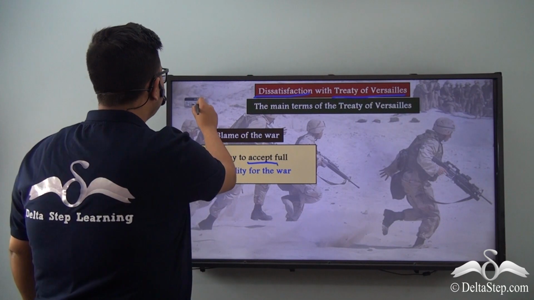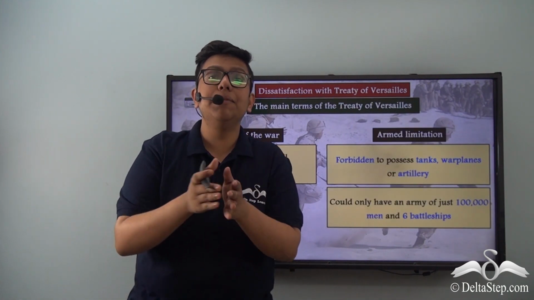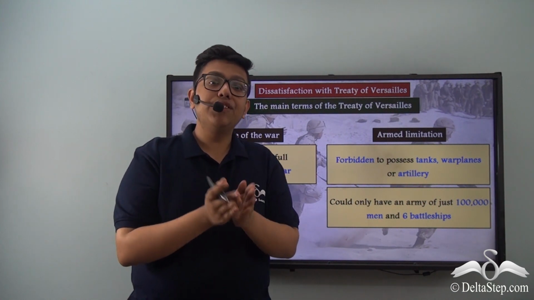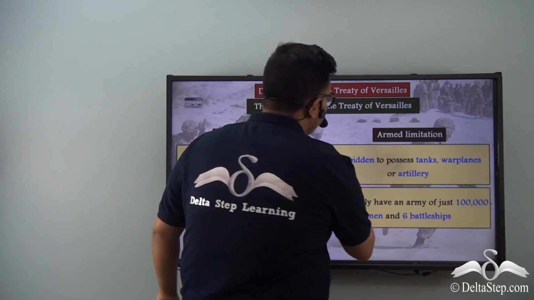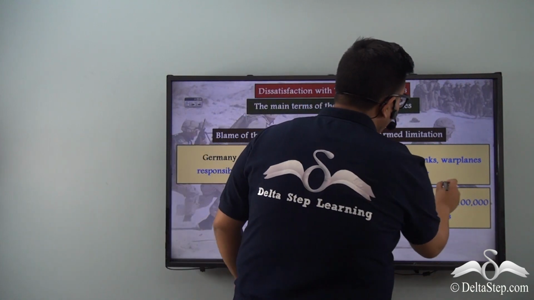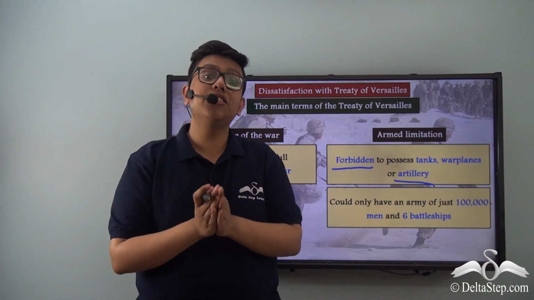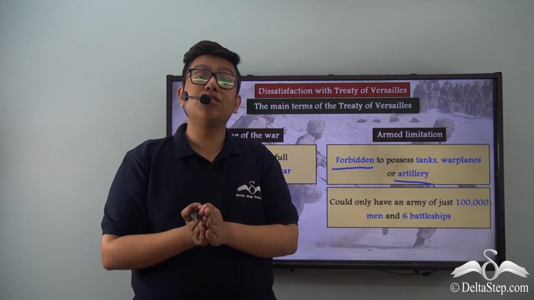Moving on, it also put a drastic armed limitation on Germany, especially on its military. So what we see is that by the Treaty of Versailles, Germany was forbidden to possess tanks, warplanes or heavy artillery. All these possessions which were helping Germany have a greater traction in the First World War, Germany was no longer allowed to keep.